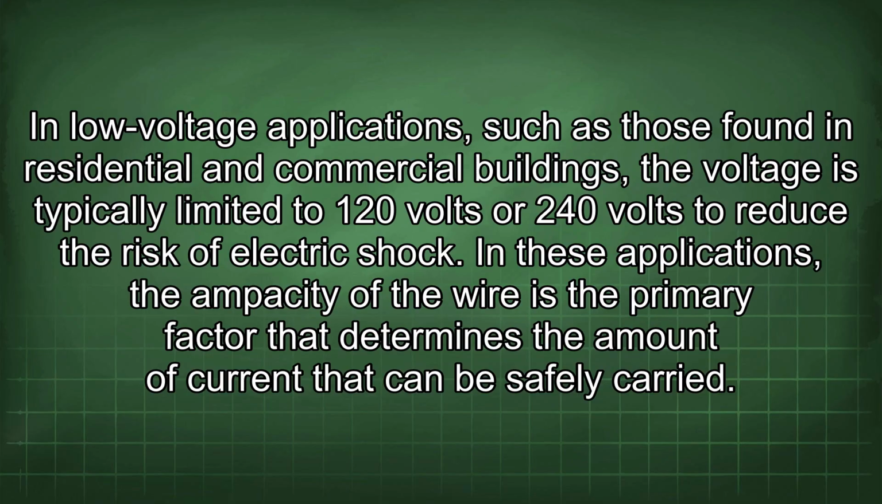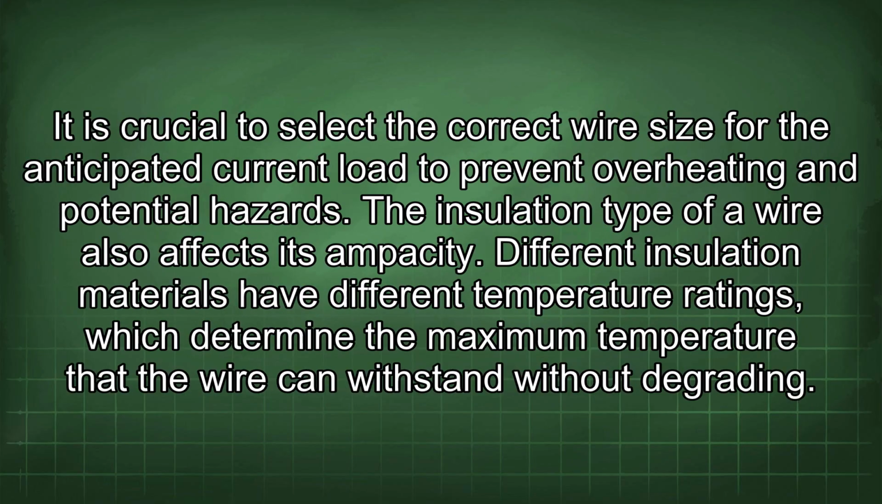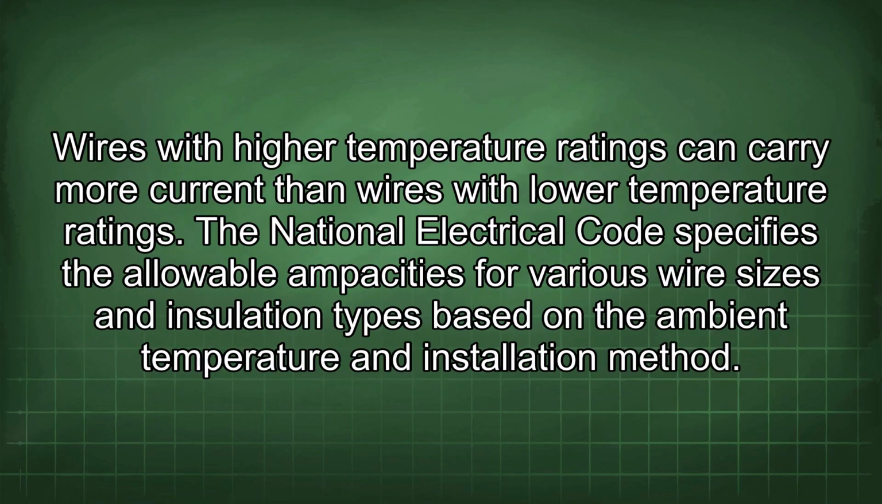In these applications, the ampacity of the wire is the primary factor that determines the amount of current that can be safely carried. It is crucial to select the correct wire size for the anticipated current load to prevent overheating and potential hazards. The insulation type of a wire also affects its ampacity. Different insulation materials have different temperature ratings, which determine the maximum temperature that the wire can withstand without degrading. Wires with higher temperature ratings can carry more current than wires with lower temperature ratings.